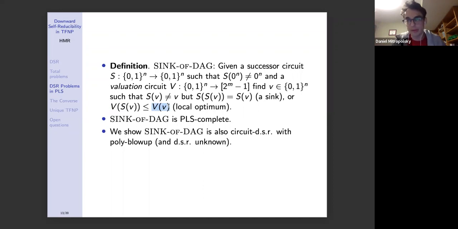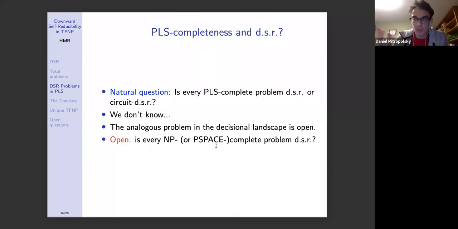This isn't so important if you haven't seen it before or didn't internalize the definition when I said it. The point is that this problem is PLS complete, and we show that sink of DAG is also circuit-d.s.r with poly blowup. Once again, we don't know how to show that it's d.s.r in the strict sense of shrinking the full input size. We show circuit-d.s.r with poly blowup for some other PLS complete problems as well, but these are the most important ones. So what's the next natural question we asked ourselves? Great, we've shown d.s.r or circuit-d.s.r for these PLS complete problems. The question is: is every PLS complete problem d.s.r or circuit-d.s.r?